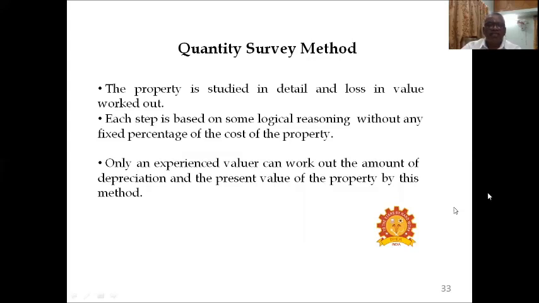Quantity survey method. The property is studied in detail and loss in value worked out. In the quantity survey method, property is studied in detail, and the loss in value should be worked out. Each step is based on some logical reasons without any fixed percentage of cost of the property. Only an experienced valuer can work out the amount of depreciation and the present value of property by this method.